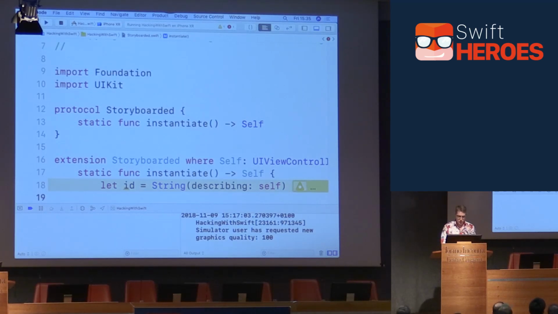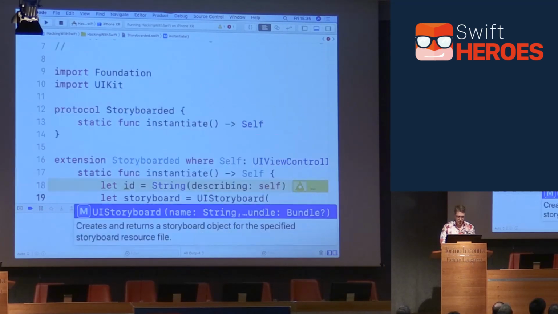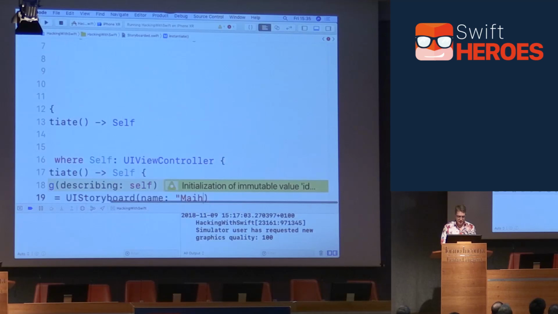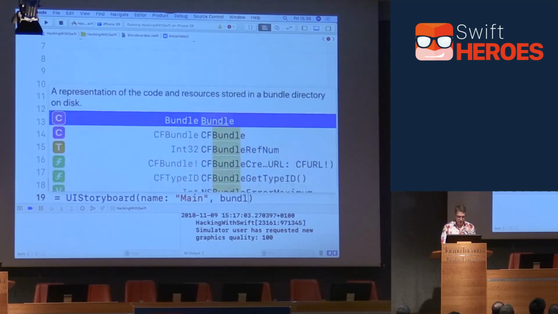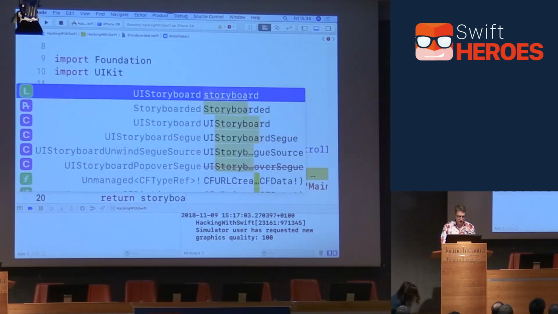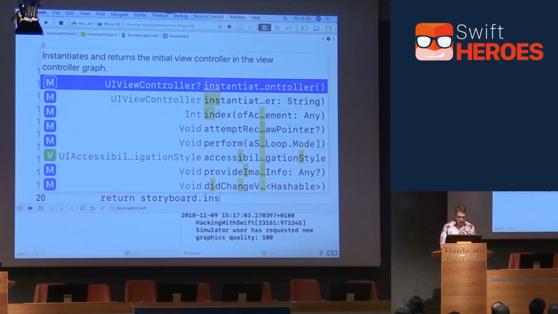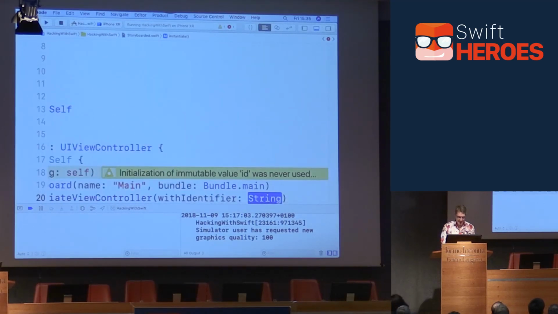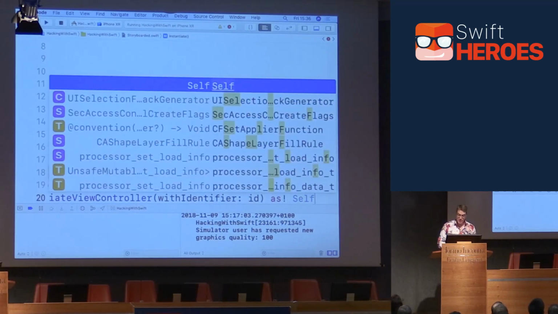Now we can grab our storyboard. We'll say let storyboard equals a UIStoryboard. We'll do name is Main, and the bundle will be just Bundle.main. And finally, return storyboard.instantiateViewController withIdentifier, that identifier, and I will do a forced typecast to Self, because it needs to be the type of thing it's supposed to be loading, otherwise this whole code makes no sense.